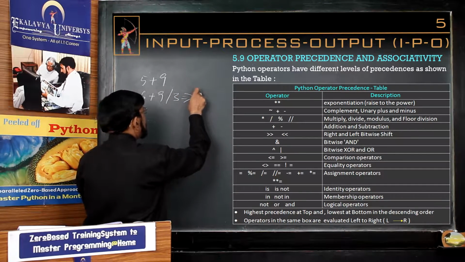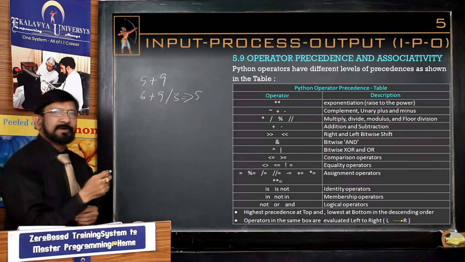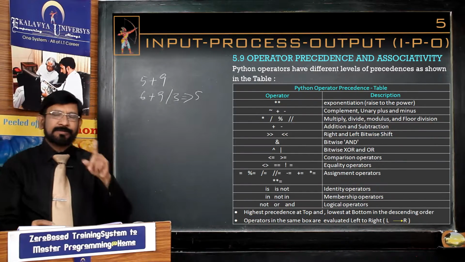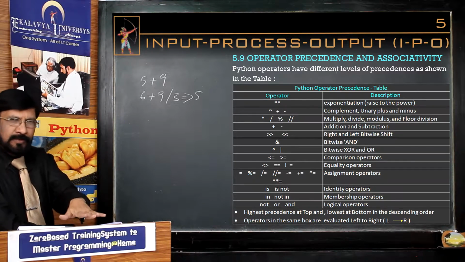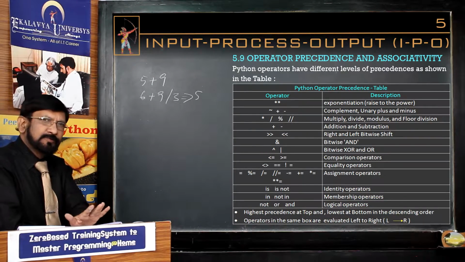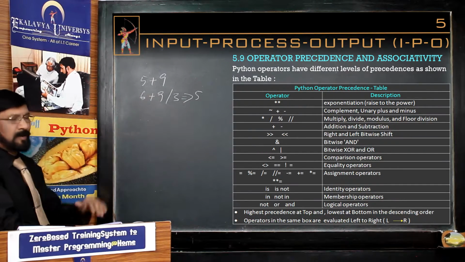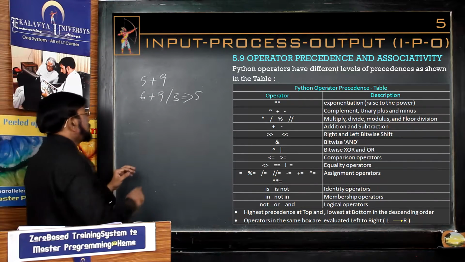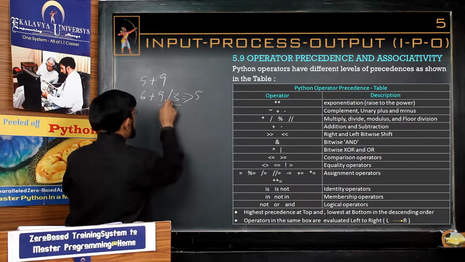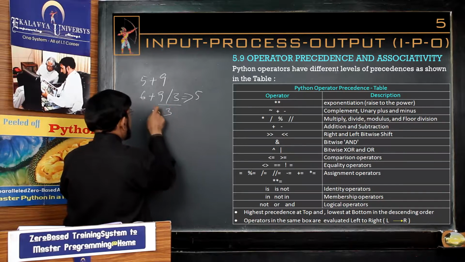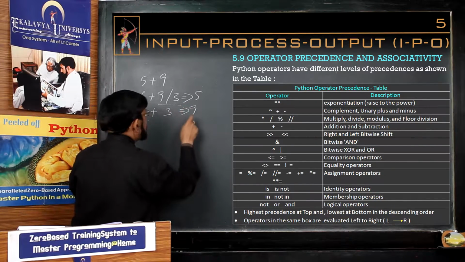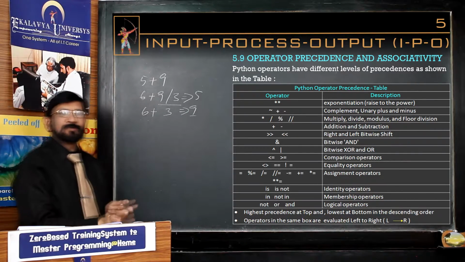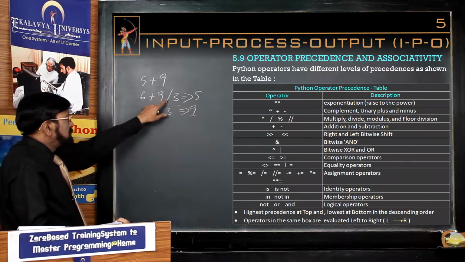The result is 5. You know that this is not the correct result. Even if you do not know these operator precedence rules, you realize that this is not correct. What is the correct result? The correct result is, first 6 by 3 should be calculated, 2, then 9 is the correct result. So you must know this rule.